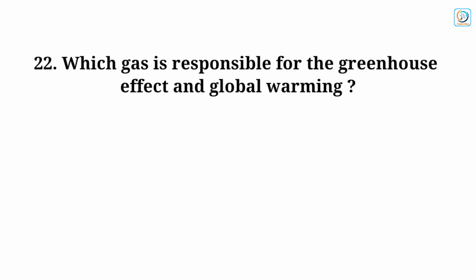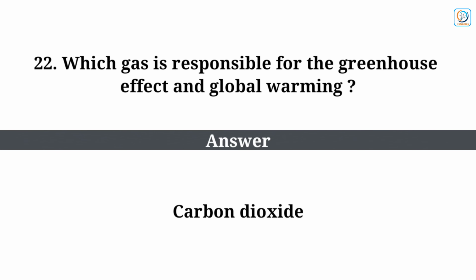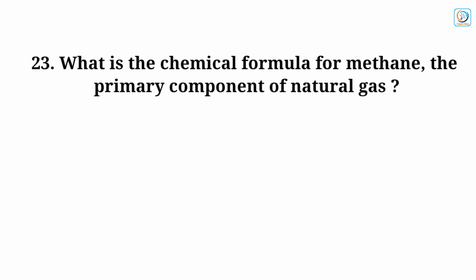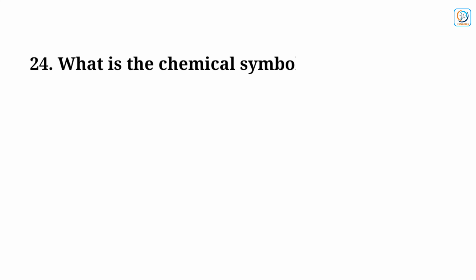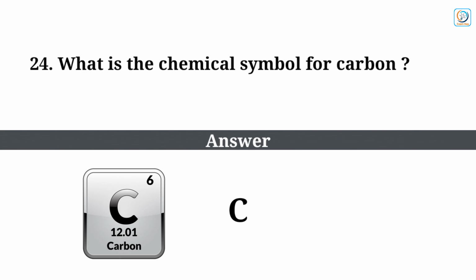Which gas is responsible for the greenhouse effect and global warming? Answer: carbon dioxide. What is the chemical formula for methane, the primary component of natural gas? Answer: CH4. What is the chemical symbol for carbon? Answer: C.